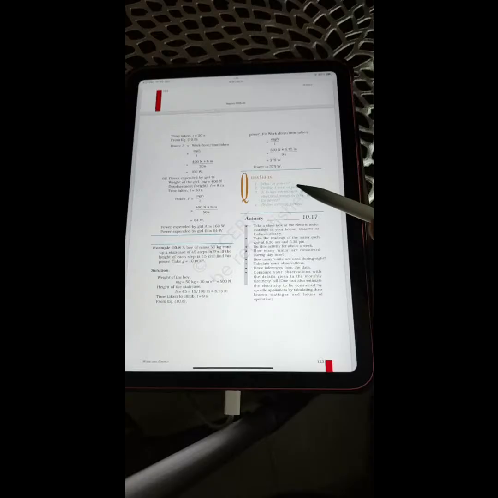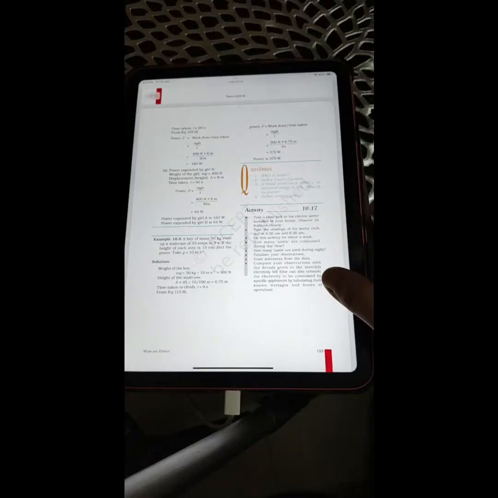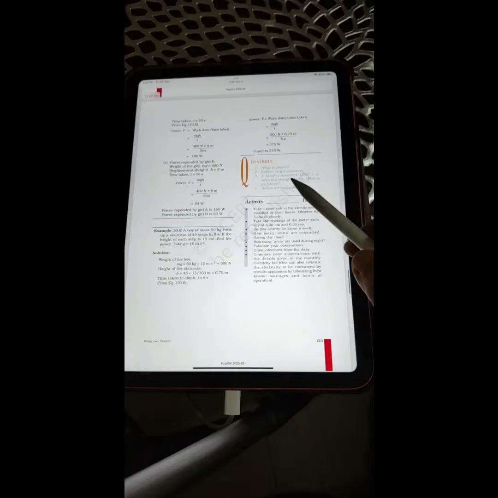In-text questions 4. Question number 1, what is power? Question number 2, define 1 watt of power. Question number 3, a lamp consumes 1000 joule of electrical energy in 10 seconds. What is its power? Question number 4, define average power.